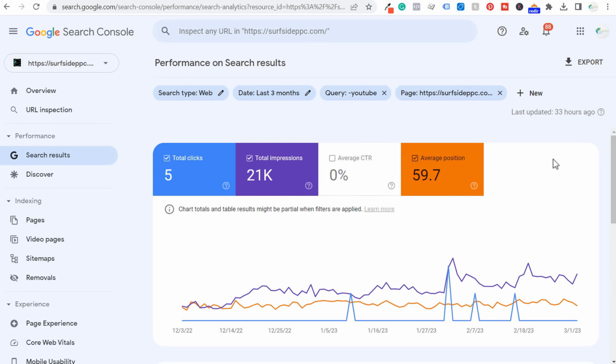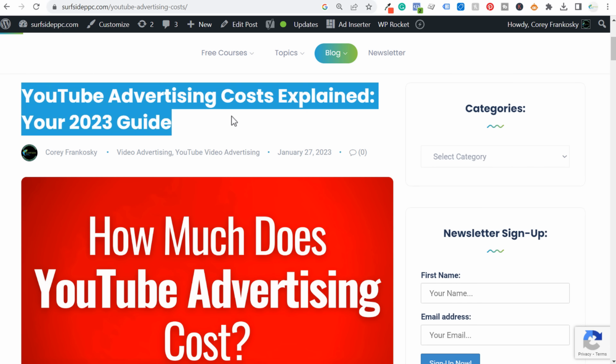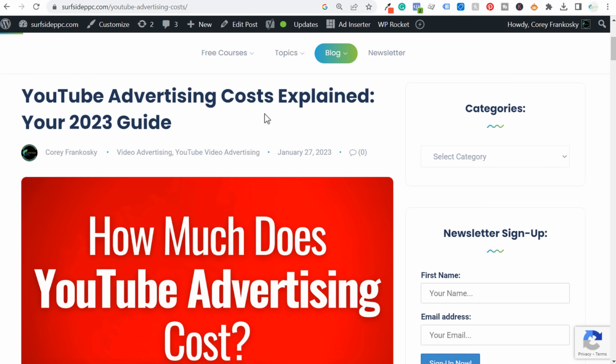So we can find all sorts of different ideas, and you can see our average position for these keywords isn't good at all. Our average click-through rate is really bad, 21,000 impressions. It's actually been growing the total impressions, but only 5 clicks. So what that represents is an opportunity. Find your top pages, remove some of the words, and find ones that are way more relevant for this specific page, where I can cover this topic much better.